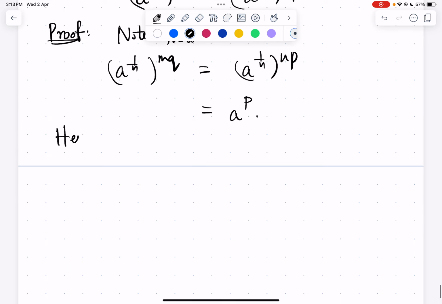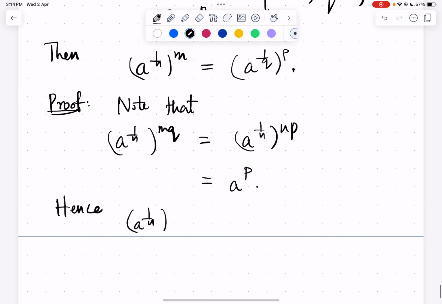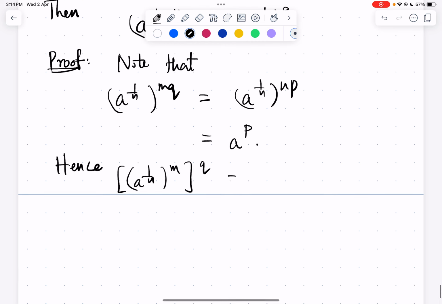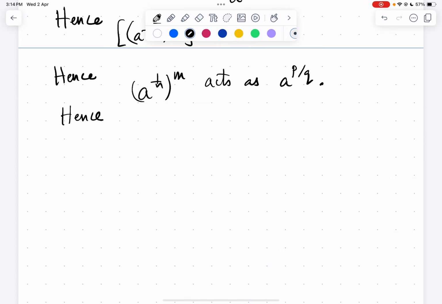Hence we can write a power 1 by n power mq as the qth power of a power 1 by n power m. This is a power p. Hence a power 1 by n power m acts as a power p by q. Hence we get that a power 1 by n power m is equal to a power 1 by q power p.